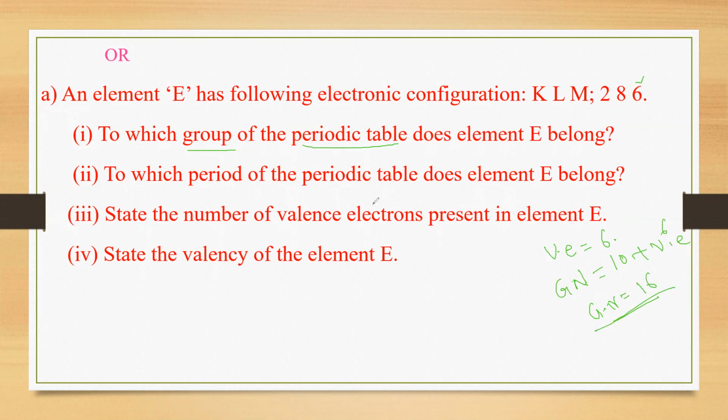Second one, to which period of the periodic table does element E belong? Here also, the first shell, K shell, shell number 1, all are first period. Second shell, L shell, shell number 2, all the electrons enter into the second shell.